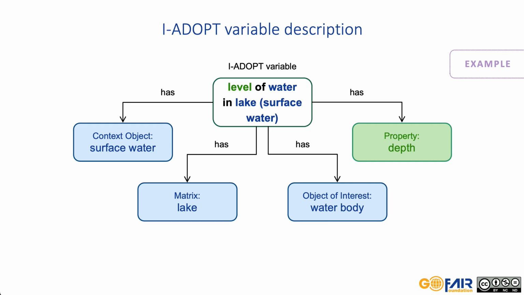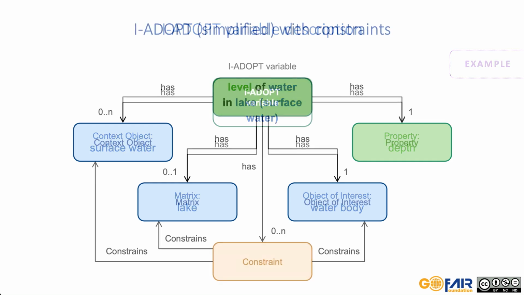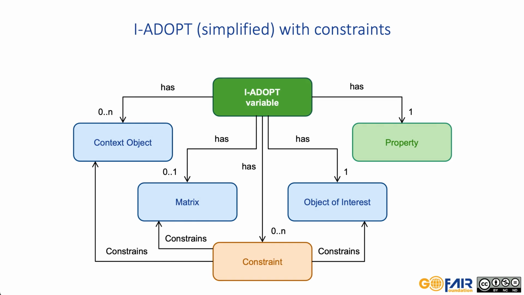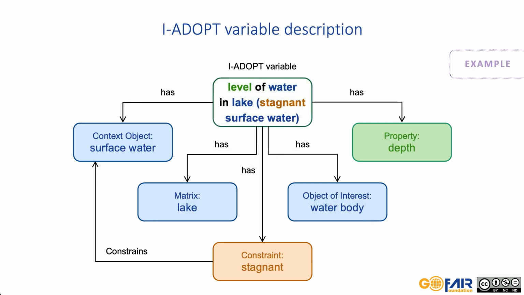All the entities, but not the property, included in the description can be constrained by one or more constraints. A constraint must include the pointer to the entity it constrains. Applied to our example, we may need to add constraints if the variable is level of water in lake, stagnant surface water. The constraint stagnant constrains the context object surface water.